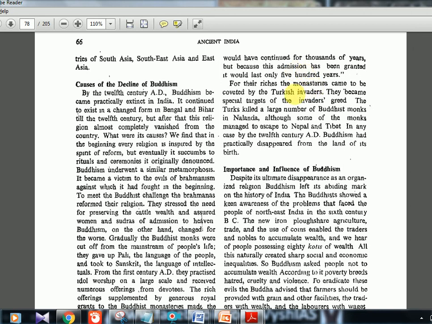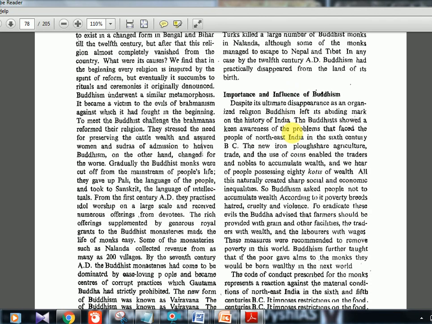Again, Turkish invaders came and attacked the monastery. So that is also one reason for the decline. Buddhist monks were killed in Nalanda by the Turkish invaders. So that was also another reason for the decline.